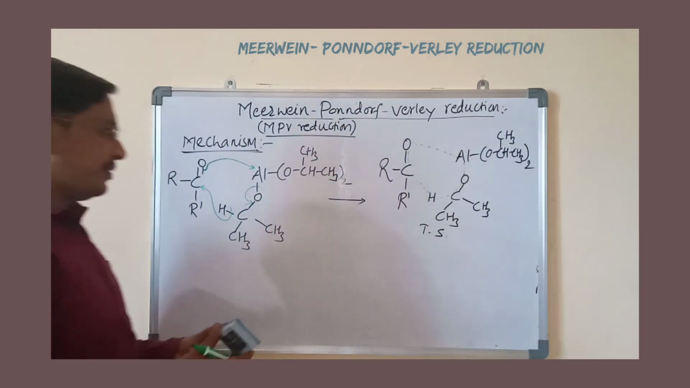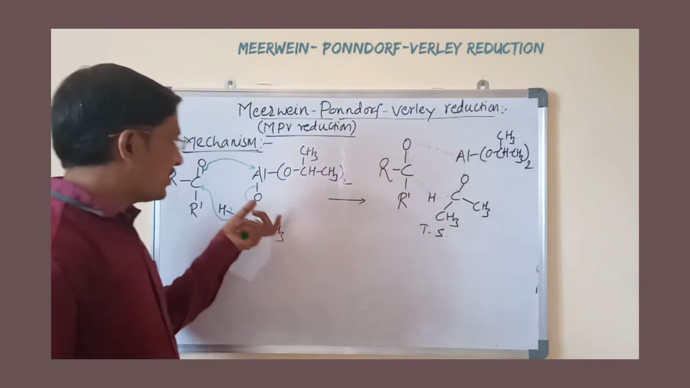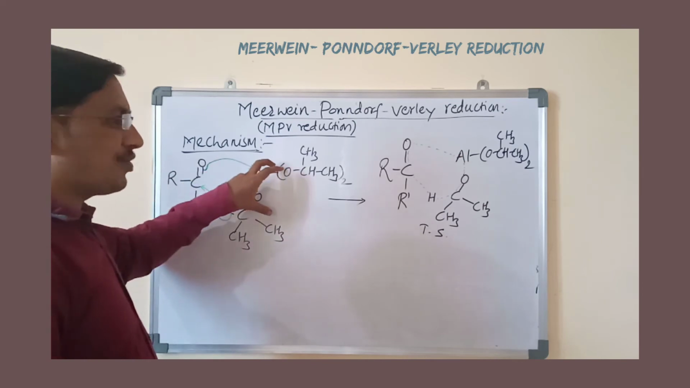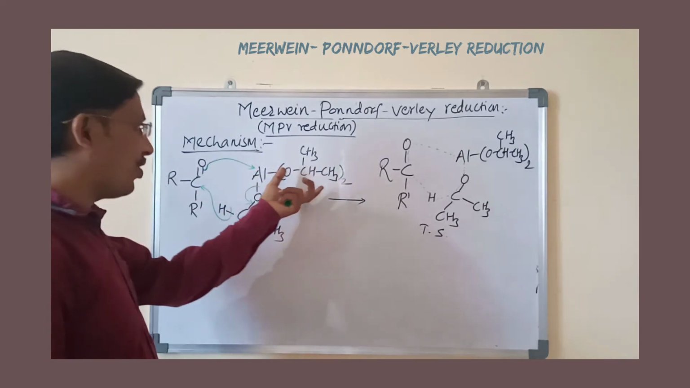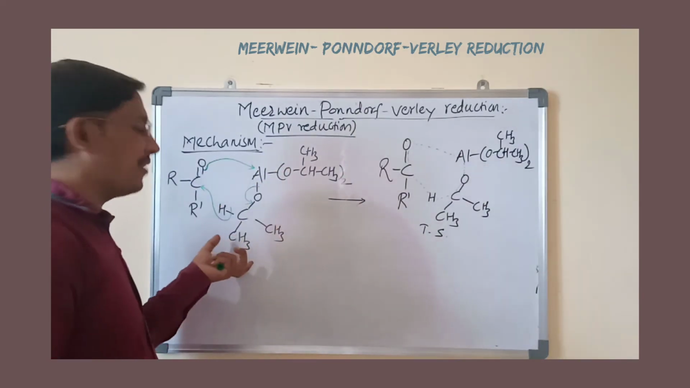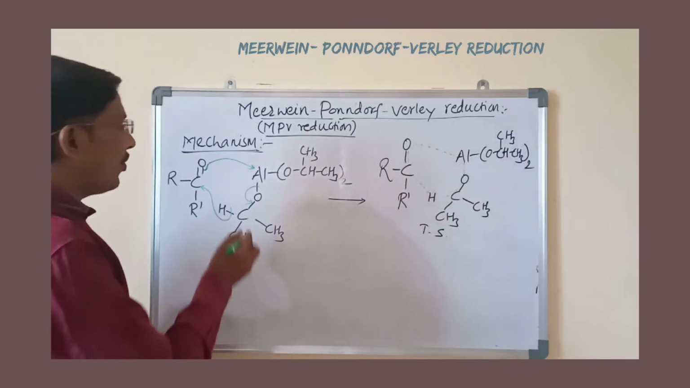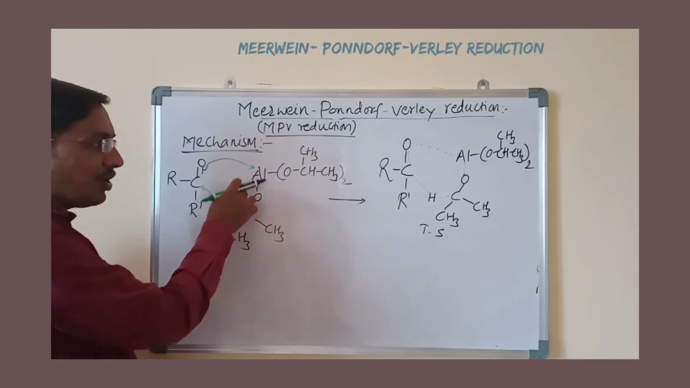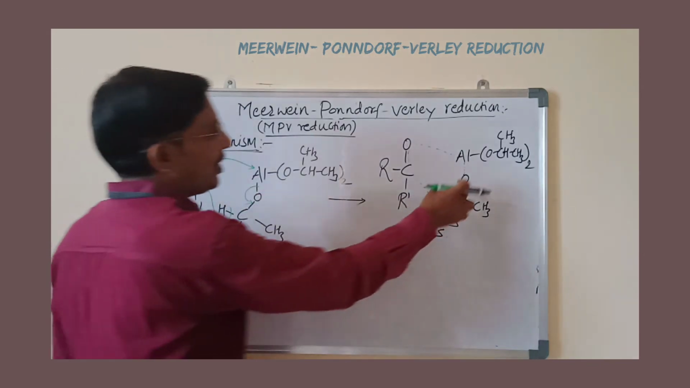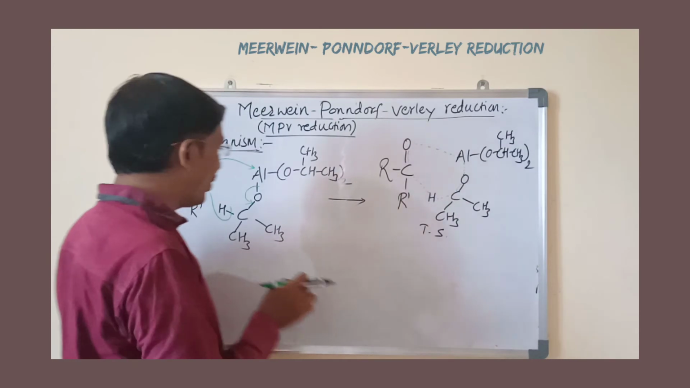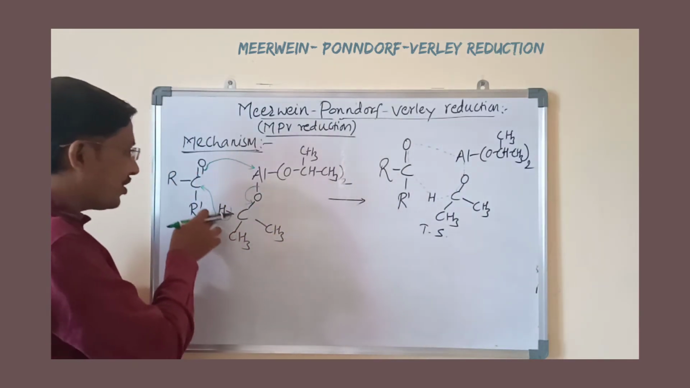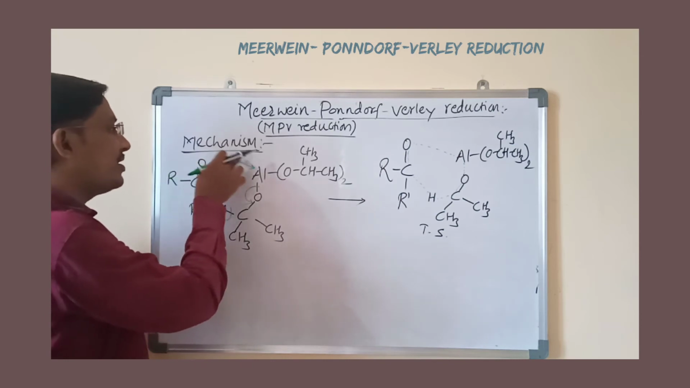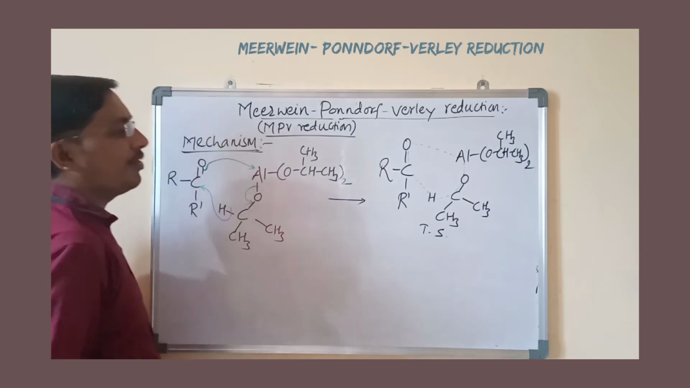Simply see here, one carbonyl carbon, and this is the aluminum isopropoxide, where one of the 3 molecules is written separately. Now what happens here, this oxygen-aluminum bond is broken towards the carbonyl carbon. Now this bond is shifted from the double bond, at the same time the CH bond is broken towards this carbonyl carbon, and at the same time this bond is broken and forms the oxygen-aluminum bond.